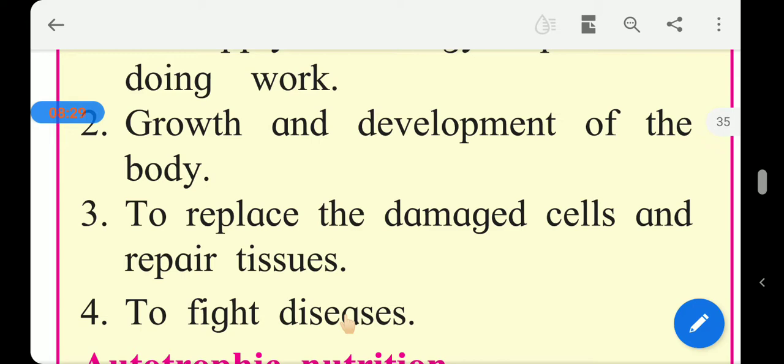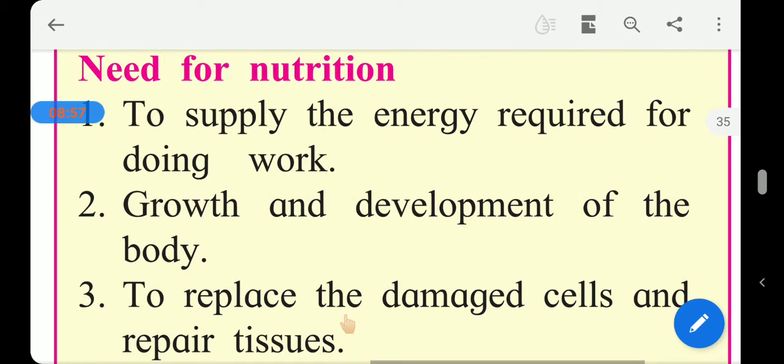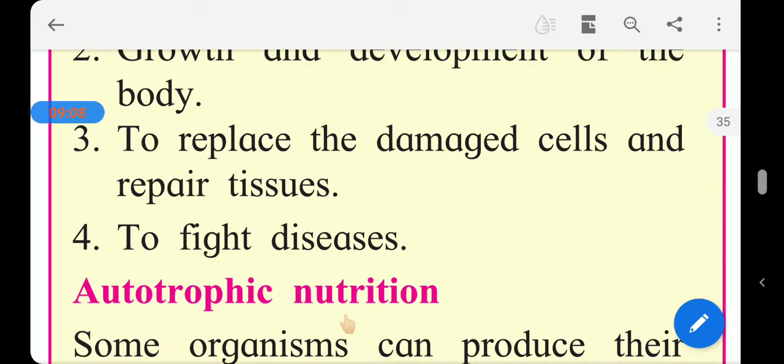Third, to replace the damaged cells and repair the tissues. We are unaware of this working, but whatever foodstuffs we are having, the cells of our body utilize that food, and it also replaces the damaged cells and repairs the tissue. The fourth one is important, that is to fight with disease. These are all the needs of nutrition: providing energy so that we can do all the work, growth and development of the body, replacing damaged cells and repairing tissue, and fighting diseases.